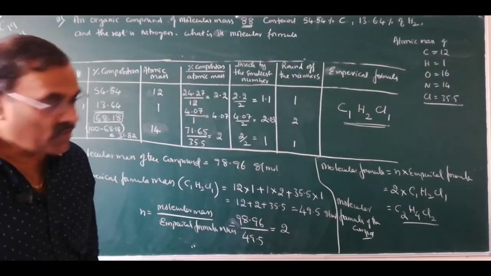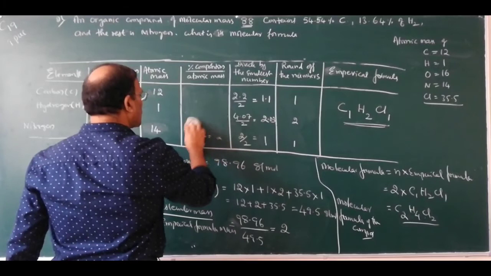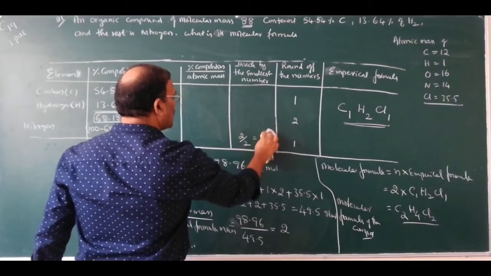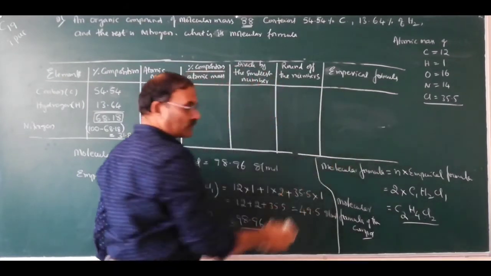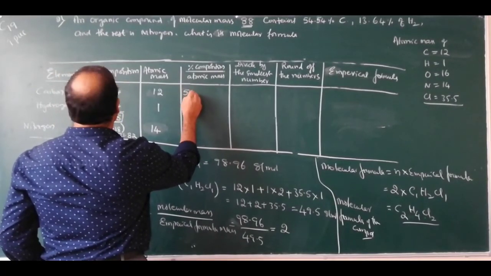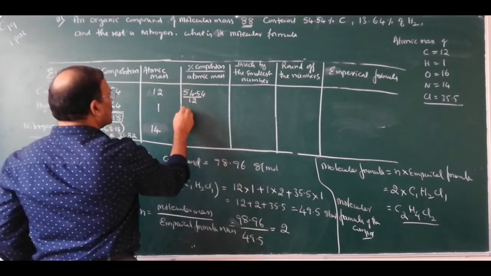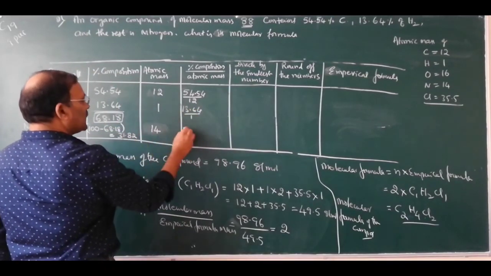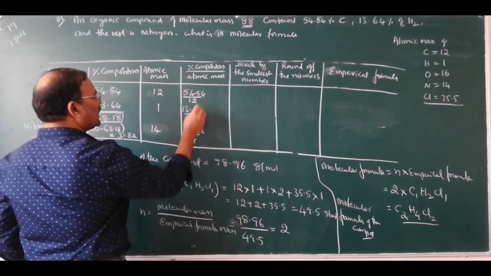So then what we have to do? Divide the percentage composition by the atomic mass. So what is the percentage composition of carbon? 54.54 divided by 12, and this one is 13.64 divided by 1, and this one is 31.82 divided by 14.